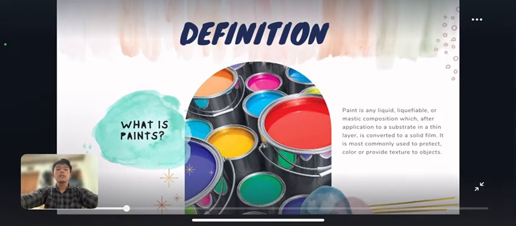Then I will tell you about the definitions of paints. What is paint? Paint is any liquid, liquefiable, or mastic composition which, after application to a substrate in a thin layer, is converted to a solid film. It is most commonly used to protect, color, or provide texture to objects.